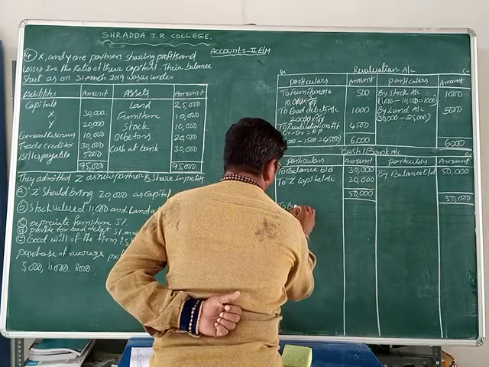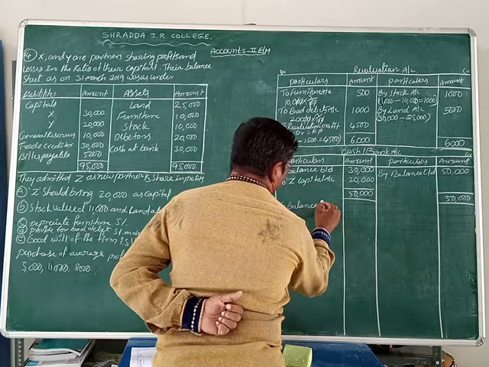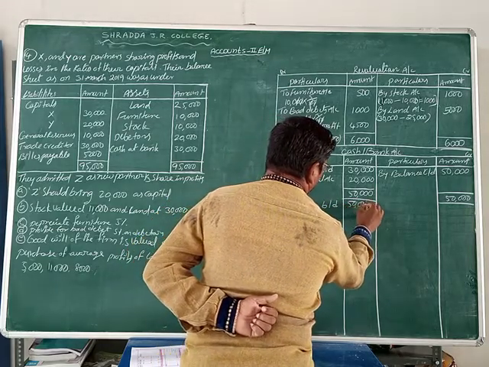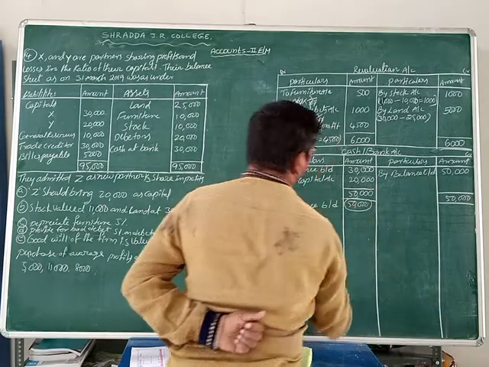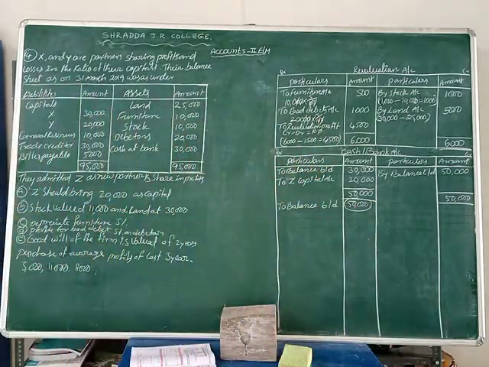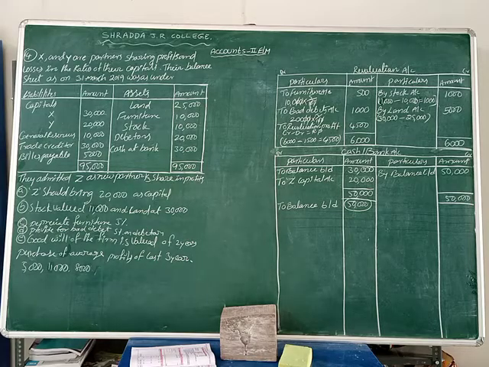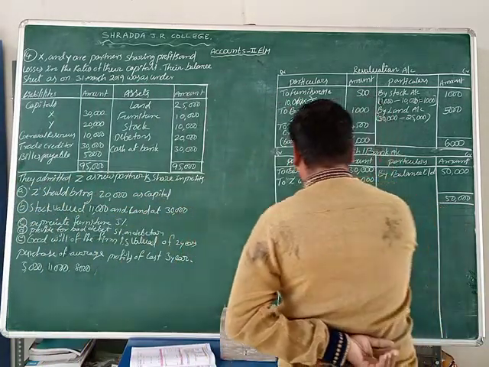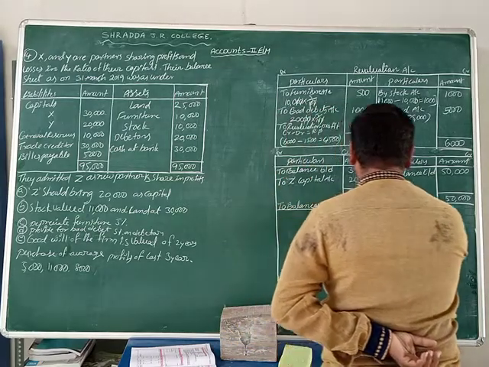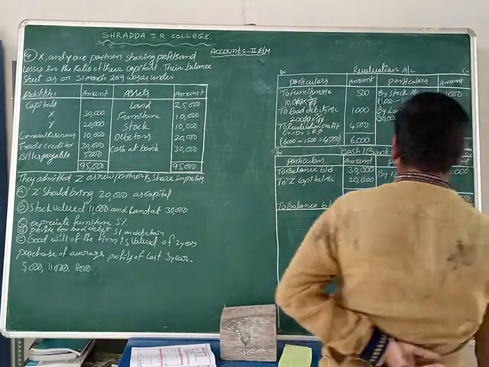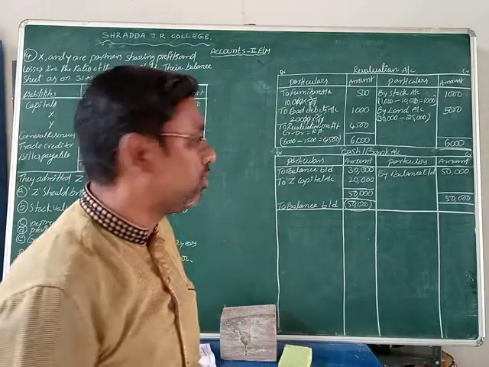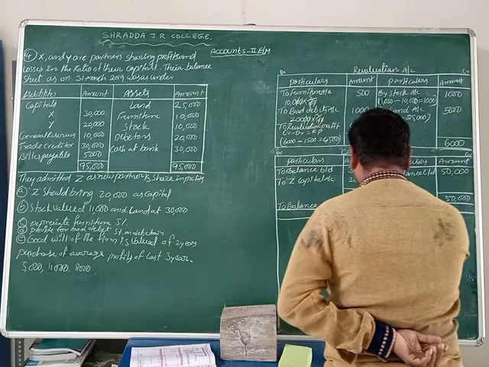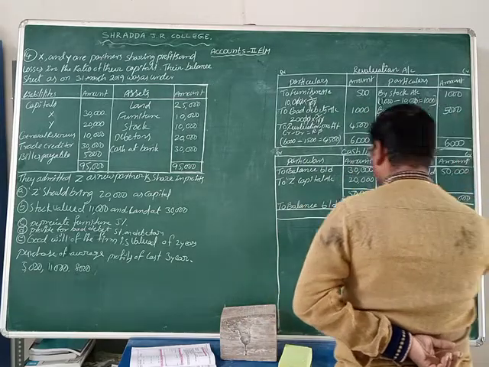to balance b/d 50,000 rupees. This 50,000 rupees amount we can take to the new balance sheet on the asset side. Cash at bank there was given 30,000. Now we can take 50,000 rupees there. Okay now friends, this is the cash or bank account. Now next one is the goodwill account. We are doing the goodwill account.